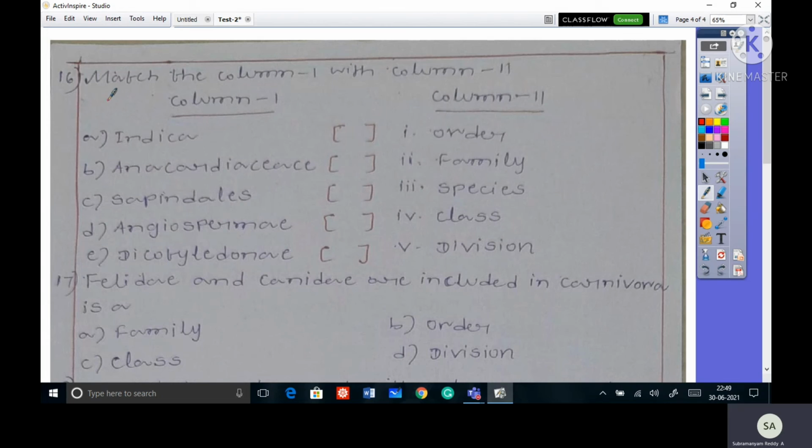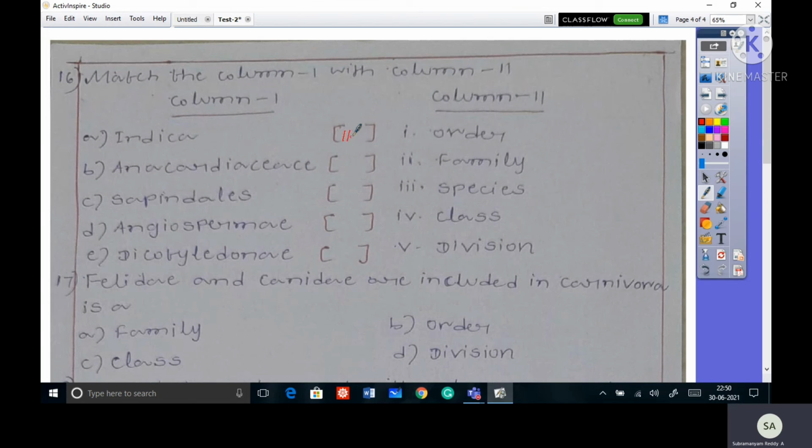Okay, 16th one. Match column 1 with column 2. Column 1: A, indica; B, Anacardiaceae; C, Sapindiales; D, Angiosperm; E, Dicotyledon. Column 2: first one order, second one family, third one species, fourth one class, fifth one division. When you take the mango scientific name, Mangifera indica, indica represents the species.